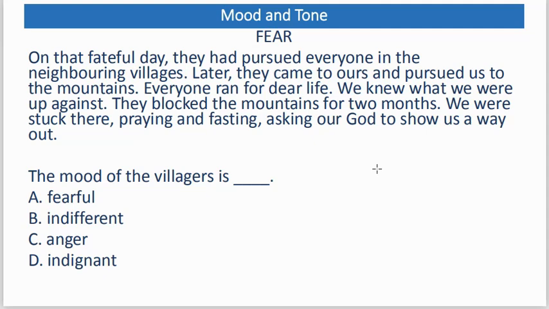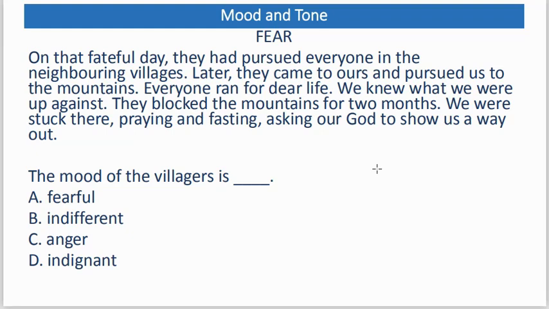Everyone ran for their life. We knew what we were up against. They blocked the mountains for 2 months. We were stuck there, praying and fasting, asking God to show us a way out. Now, let's look at the question on this particular passage. The mood of the villagers is dash. A, fearful. B, indifferent. C, anger.